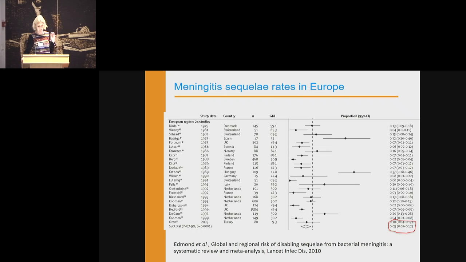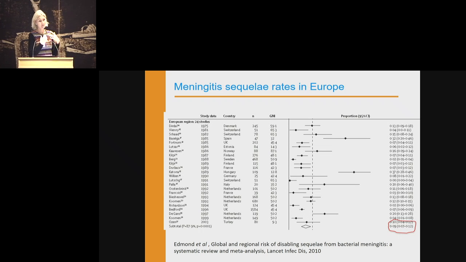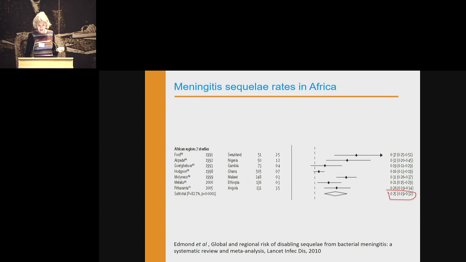So now I want to talk about sequela rates. I was actually a little surprised by this, that they vary so much with access to care as well. So this is a review we've done of all the meningitis sequela studies. And in Europe, we found in the meta-analysis it is 9%. So 9% of children suffering from meningitis were discharged with sequela, with disabilities. And in Africa, the number is 25%. So this is really about just getting late to the facility. The later you present with your kid with meningitis, the risk just really increases for sequela rates.